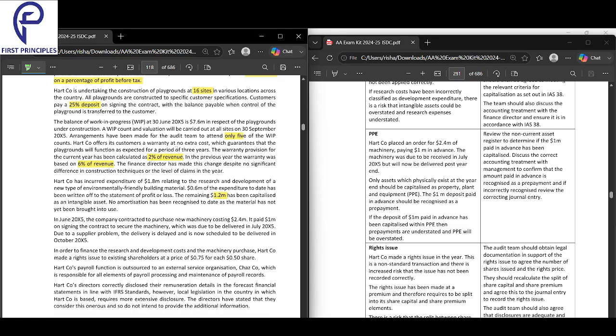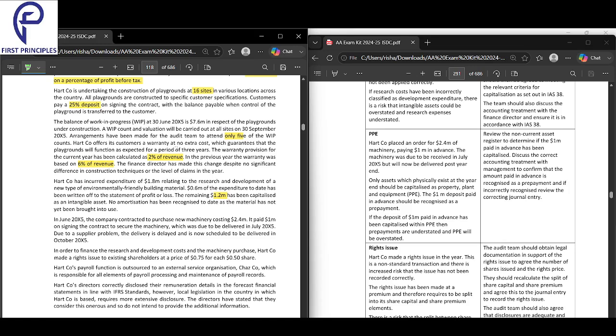So we know the format. First, we identify the risk. Second, we explain why it is a risk. Then we give the impact, and then we give the auditor action or the auditor response. So this was our template as to how we went about it. Let's get started from the rights issue perspective.